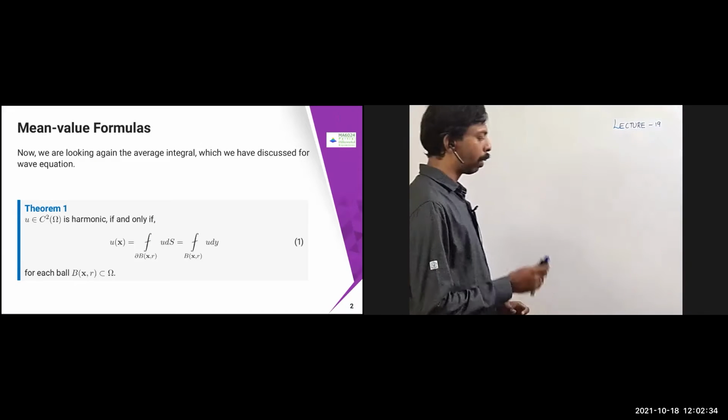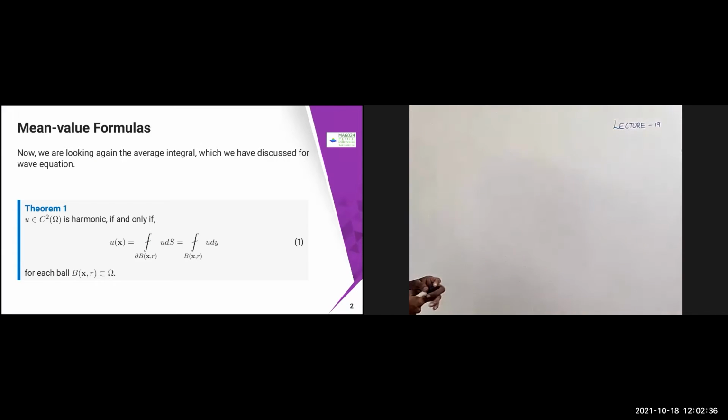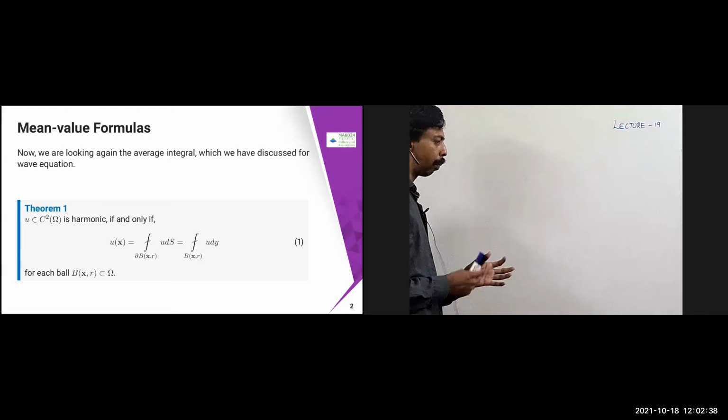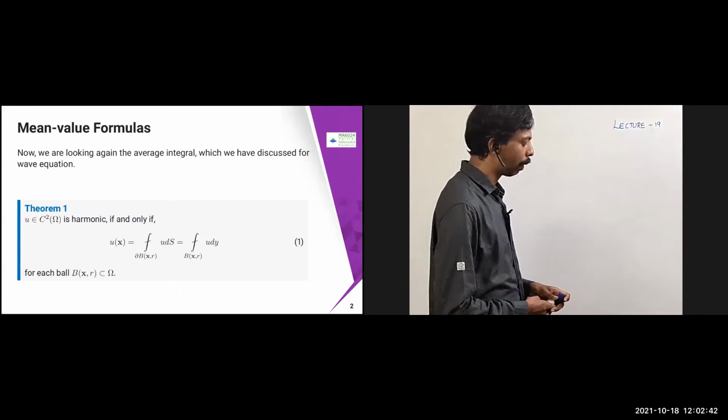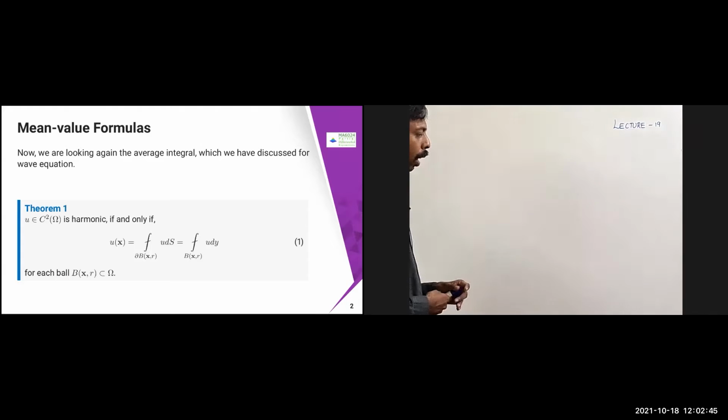Probably we'll cover two theorems in this class. One is the mean value formula, another is the maximum-minimum principle. These two things we'll cover. If time permits, we'll go for the mollifiers and other things.